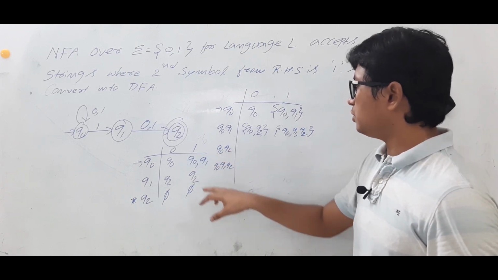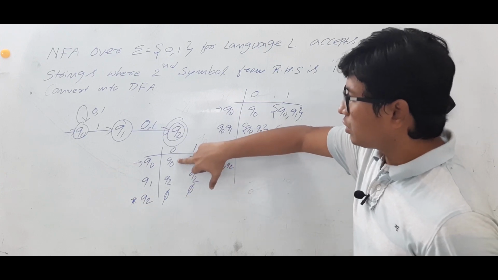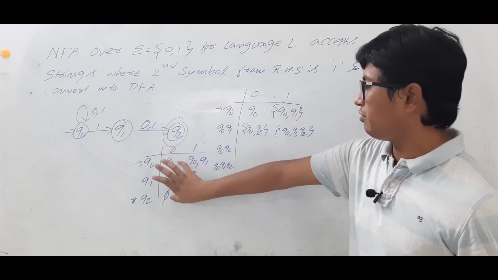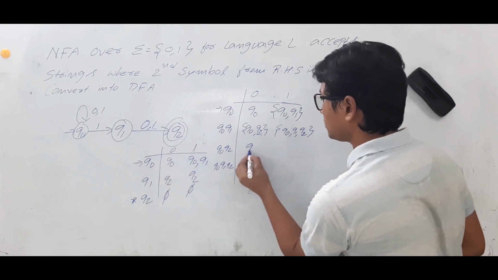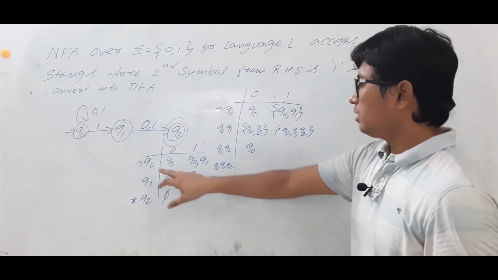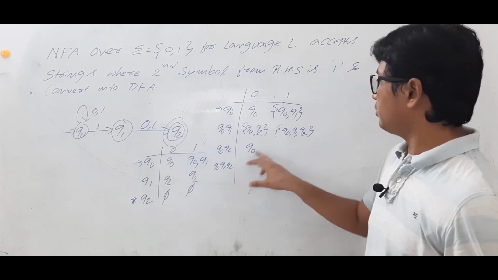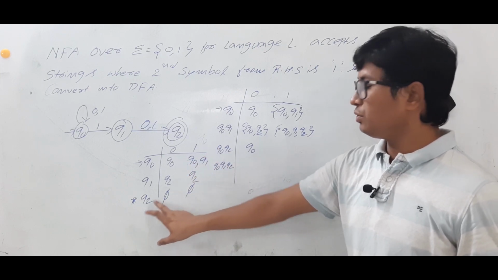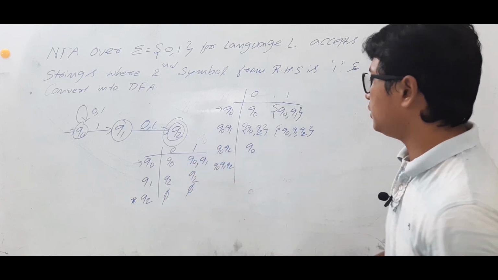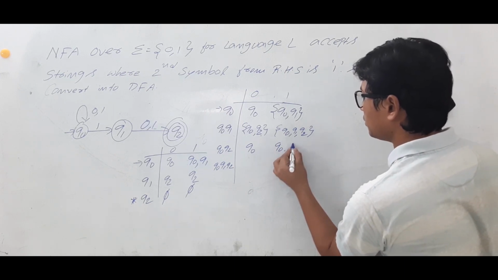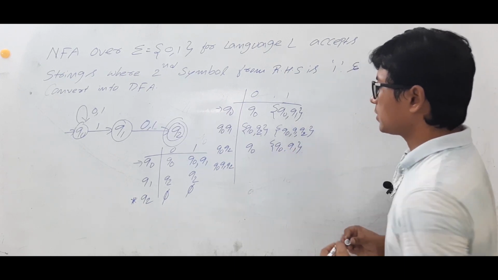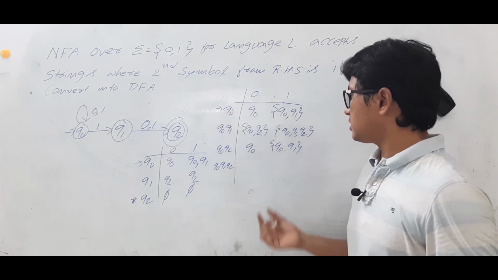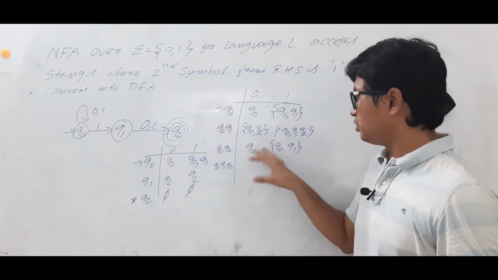Now Q0, Q2 on 0, where is it going? Q0 on 0 is going to Q0. Q2 on 0 is not going anywhere. So if I apply union, I will get Q0. And Q0, Q2 on 1, where is it going? Q0 on 1 is going to Q0, Q1. Q2 on 1 is not going anywhere. So if I apply union, I will get Q0, Q1. Now you need to check whether you got any new states. Q0 is already existing. The Q0, Q1 state is already existing. So you did not get any new states.